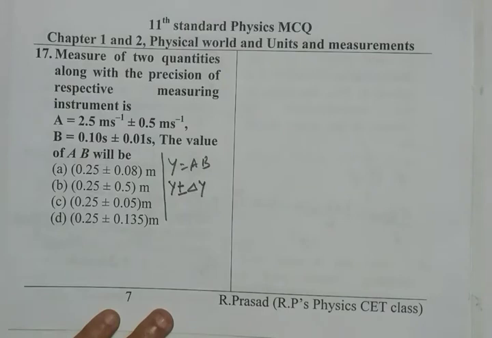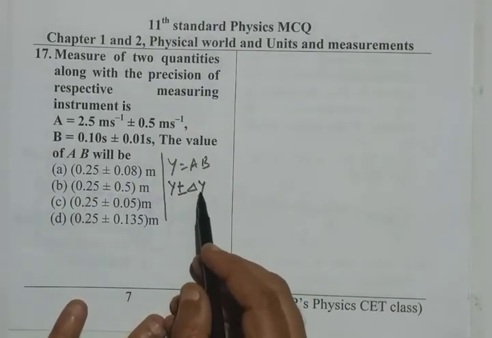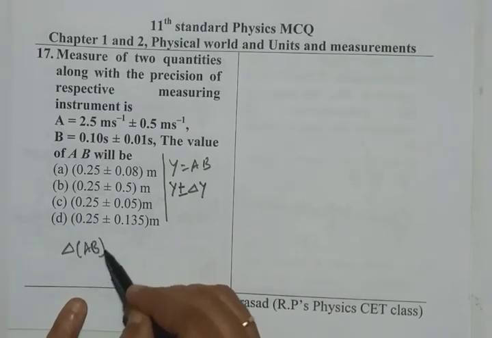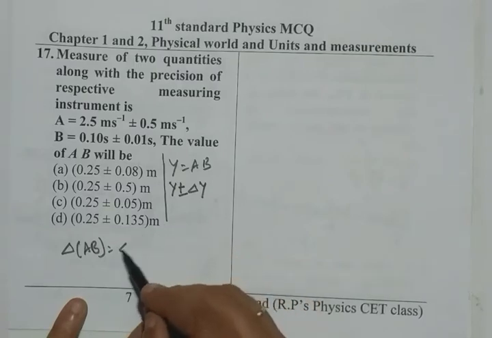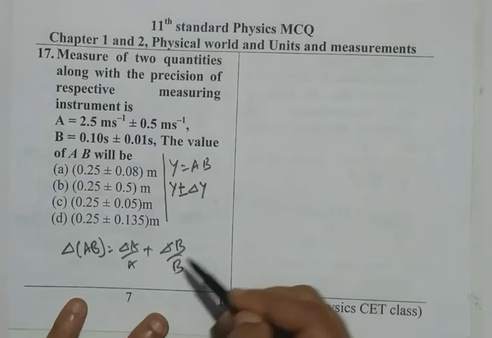To calculate this, we have the percentage error in AB, that is delta AB by AB is delta A by A plus delta B by B.